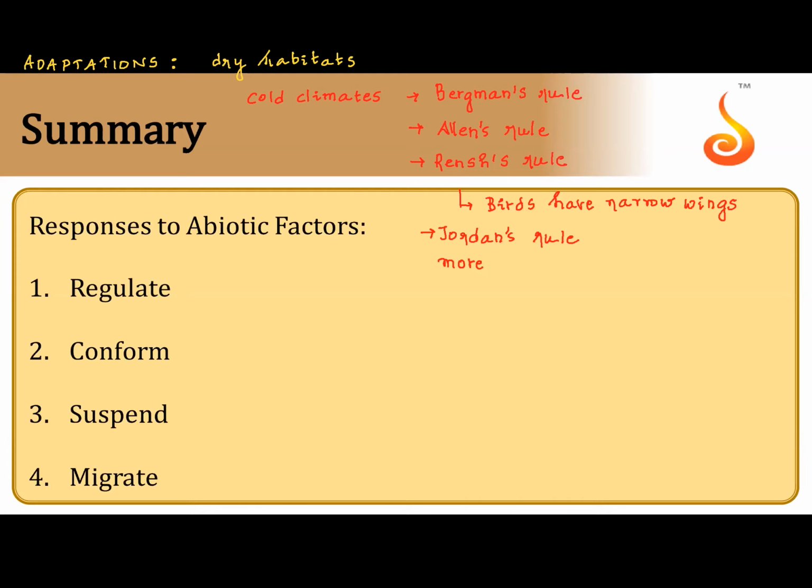Cold water is more difficult to swim in, so they have more vertebrae to overcome the lower temperature of water. This is Jordan's rule. All these rules are questions: Bergmann's rule, Rensch's rule, Jordan's rule, Allen's rule. They are questions. Okay. And I told you how you should read the textbook under adaptations.